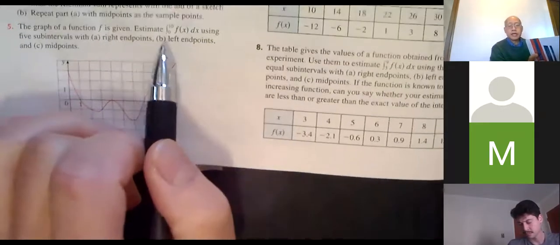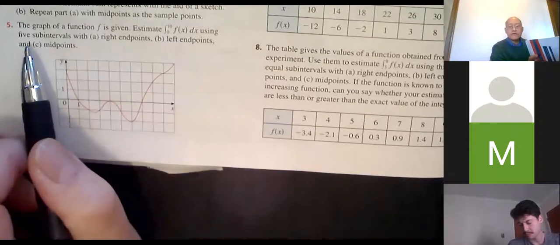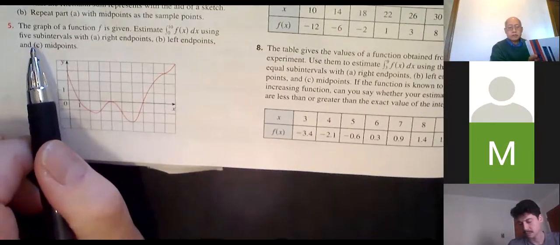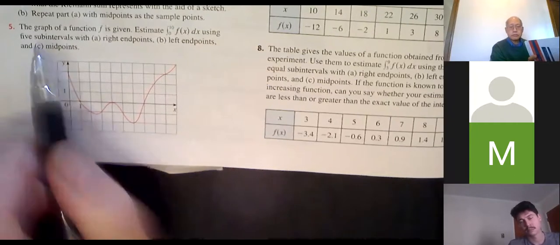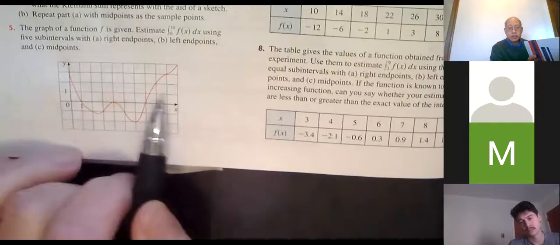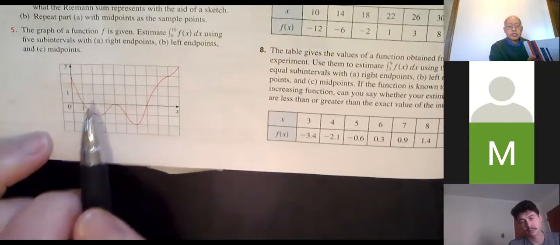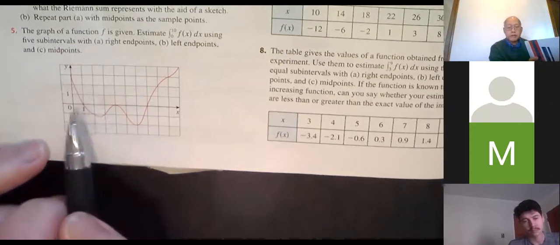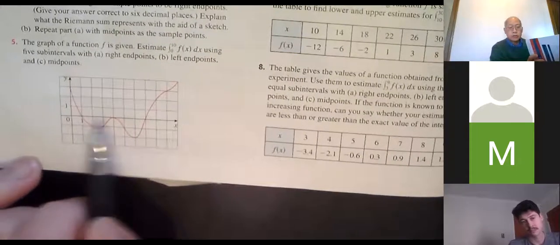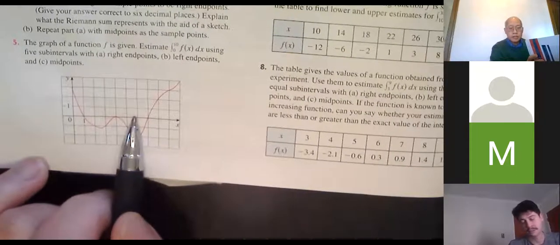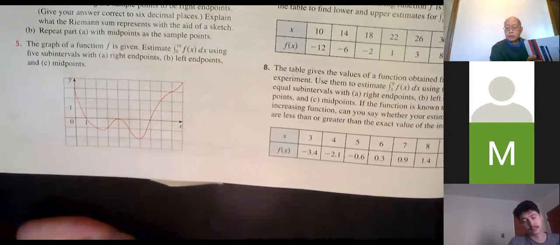All right, so 0 to 10. That means the length is 10. 5 subintervals. So what's my delta x? 2, right? Going from 0 to 10, chop it into 5 equal pieces. 10 divided by 5 is 2. So the subintervals, smaller intervals, are going to be from 0 to 2, 2 to 4, 4 to 6, 6 to 8, 8 to 10, right?